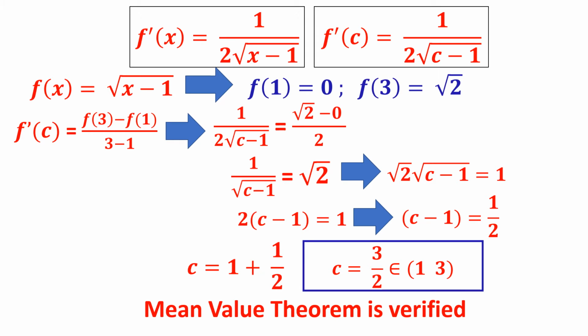The value of c which you are getting should be perfectly inside this interval. Otherwise, your checking is wrong. Mean value theorem condition satisfied. Similarly, the mean value theorem also should be verified.